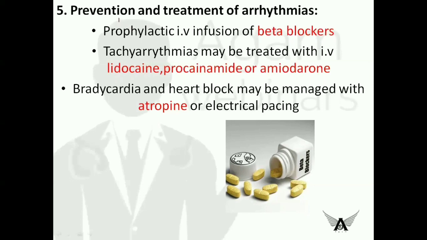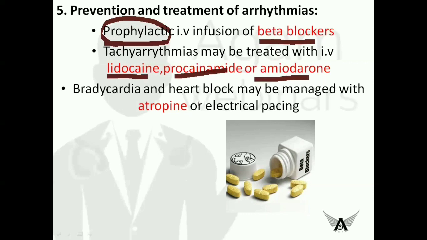So, in order to treat and prevent arrhythmias, the drugs which are used are prophylactic IV infusion of beta blockers. These are used prophylactically, and tachyarrhythmias are treated with lidocaine, procainamide, or amiodarone, and bradycardia and heart block can be managed with atropine or electrical pacing.